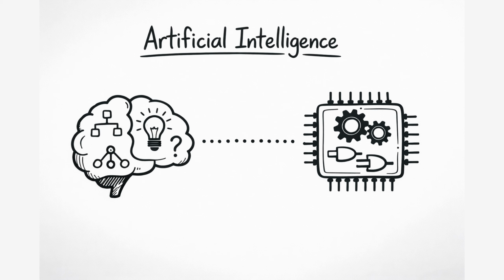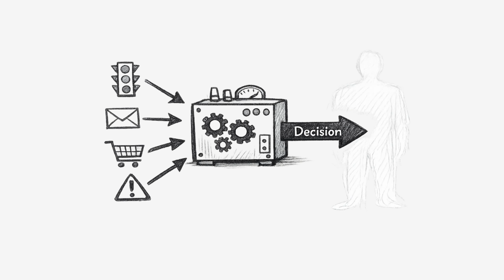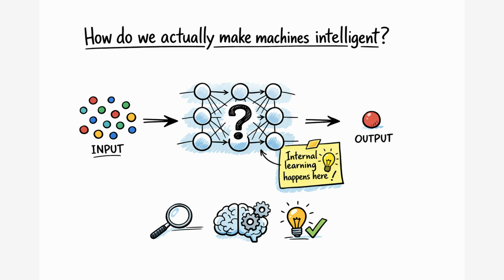Now we have already learned what artificial intelligence is at a very high level. The main goal of artificial intelligence is to make machines capable of taking complex decisions, the kind of decisions that normally require human intelligence and understanding. Now, the obvious question is, how do we actually make machines intelligent?